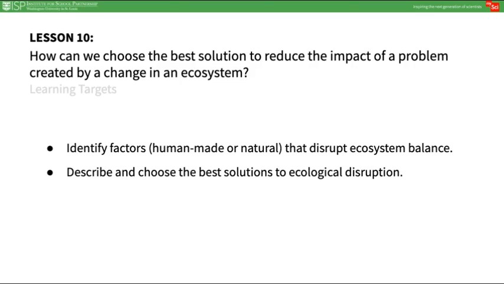By the end of this lesson, students will identify factors, human-made or natural, that disrupt ecosystem balance. They will also describe and choose the best solutions to ecological disruption.